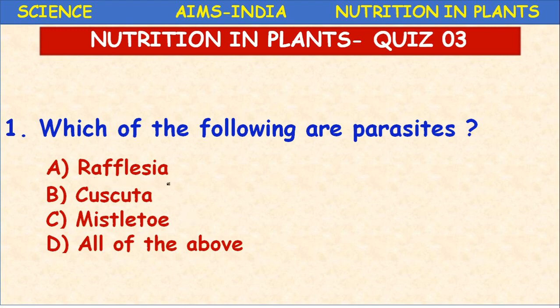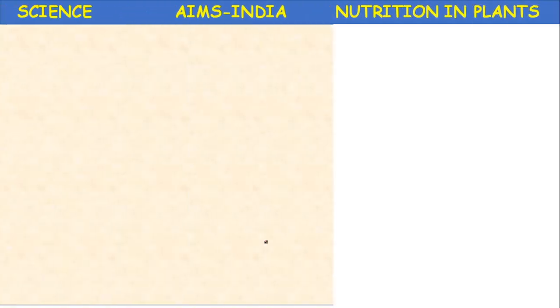Rafflesia is a total root parasite. Cuscuta is a total stem parasite. Mistletoe is a partial stem parasite. So which of the following are parasites? Options A, B, C, so all of the above. The answer is D. Next question.